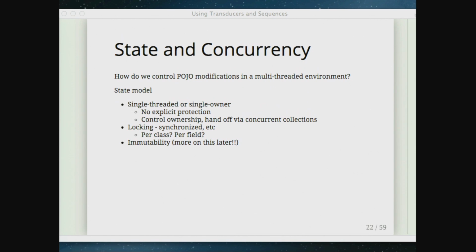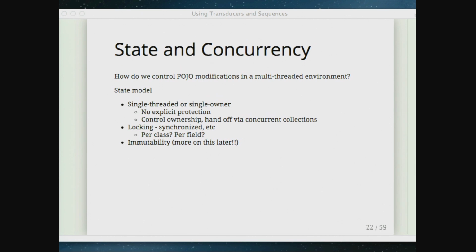And that's a really solid strategy, and a lot of Java code, I think, falls into that bucket. If you do actually need concurrent access to a domain object, then you're into dealing with locking and synchronization protocols, really. You really are then creating a concurrency protocol for your domain object. There are lots of choices in how you do that. You can do it on a per class basis, a per field, per groups of fields.